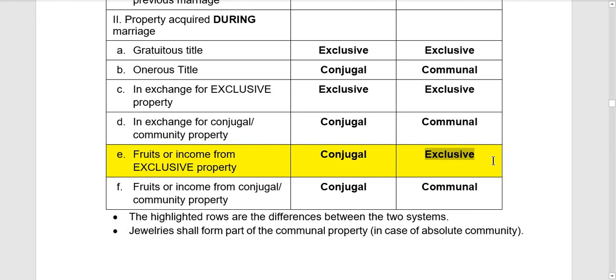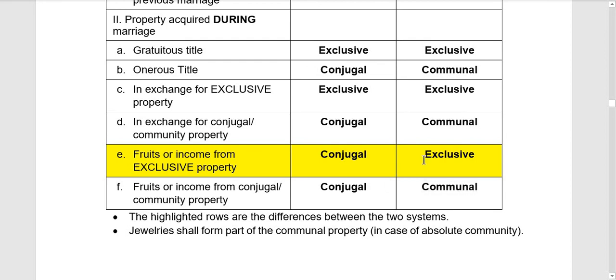Kapag yung fruit naman is from a communal or community property, then yung fruit na yun will also form part of the communal property. Okay? So, eto na siya. Fruits or income from conjugal or community property. It doesn't matter under conjugal partnership of gains kasi lahat ng fruits na na-receive during marriage, whether from exclusive property or conjugal properties, ay magiging conjugal properties nila yan.